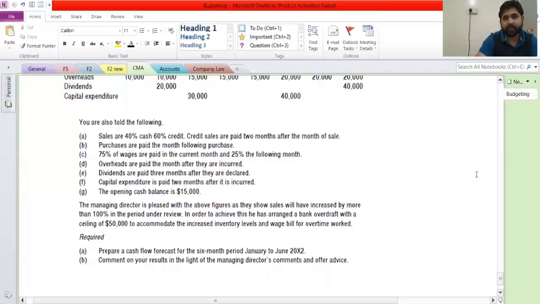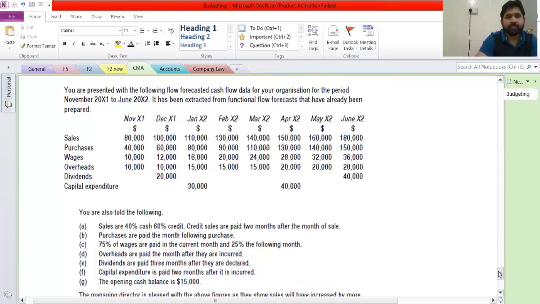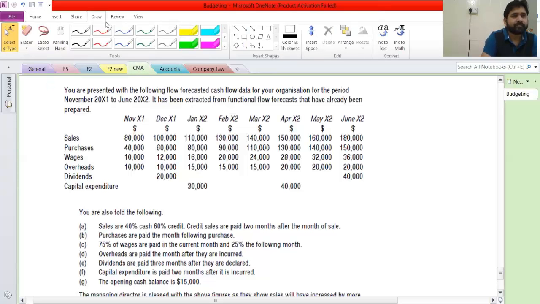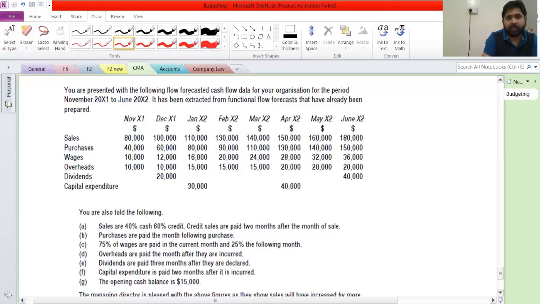See, this is a kind of a standard question that we can think of. So let's start from here. See, this is how the information will be given and I hope you understand. Use the red one. Now see, you are presented with the following forecasted cash flow data.